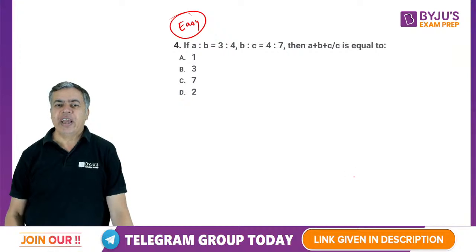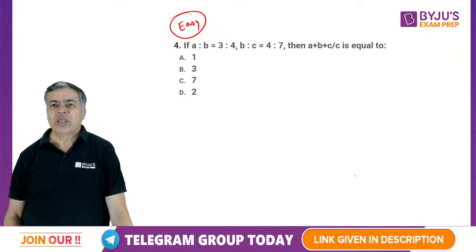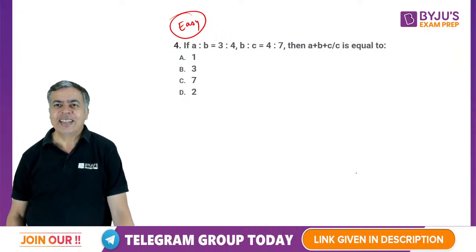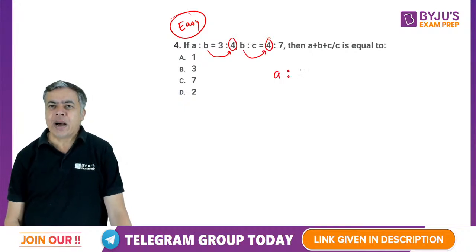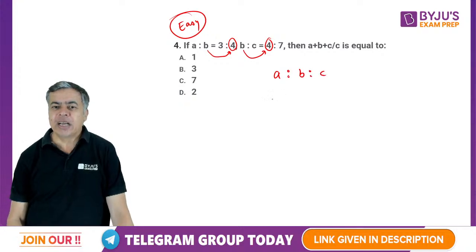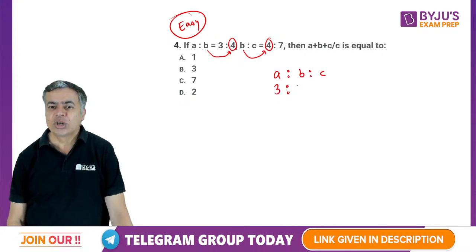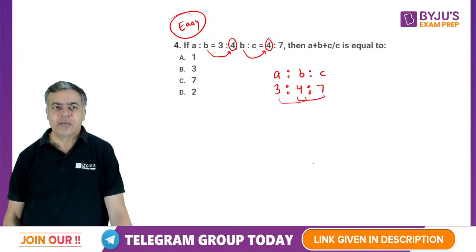We are given A is to B, B is to C. The easy thing about this is that in both cases B is the same. Here also B is given same. So you can combine this: A is to B is 3:4 and B is to C is 4:7. So both ratios are maintained.